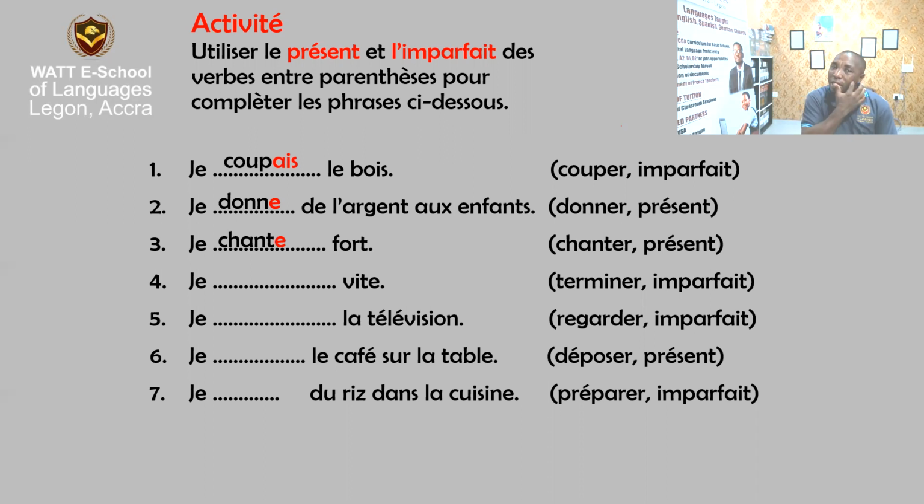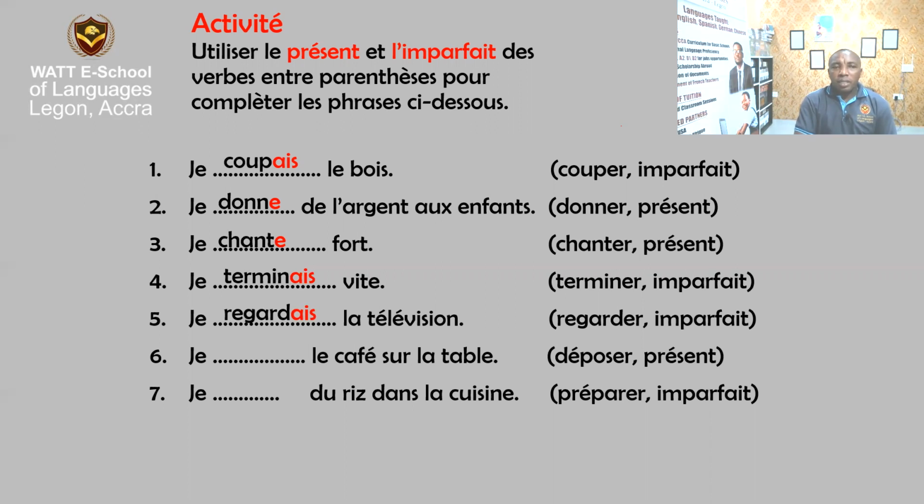The number 4, they say terminer, that is finish or end. Terminer here, the tense of this verb is supposed to be the same like the first one. And the rule says that take away the ER and add AIS. Therefore, it becomes je terminais. Now let's go to the 5. They say je la télévision, and the verb is regarder, means watch. I watch TV, that is past. So regarder will be in the past, that is je regardais. So you add AIS after taking away the ER.